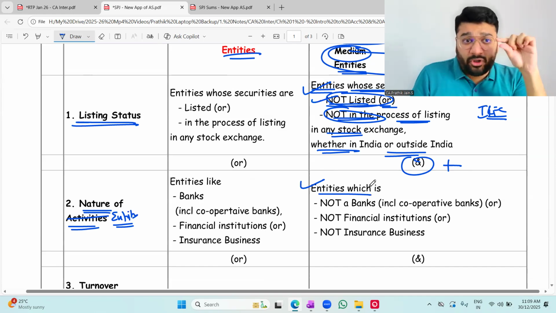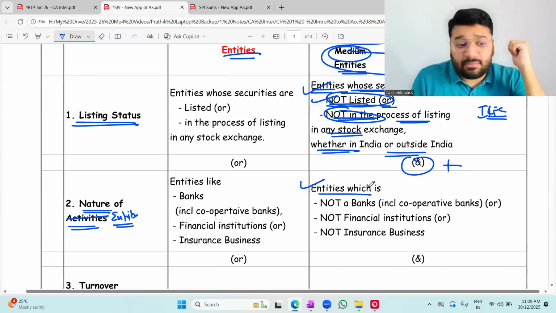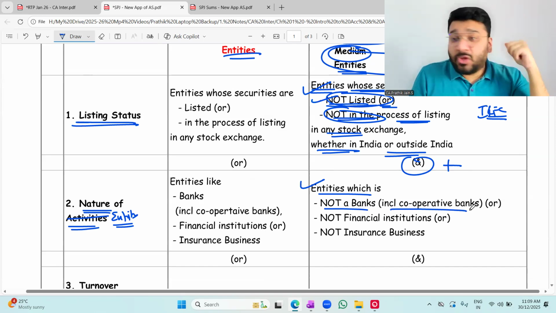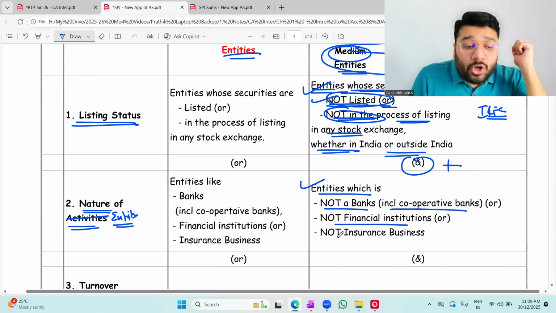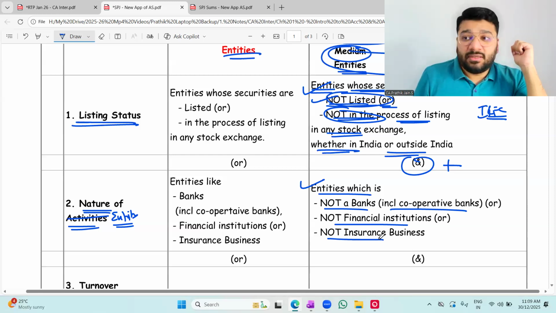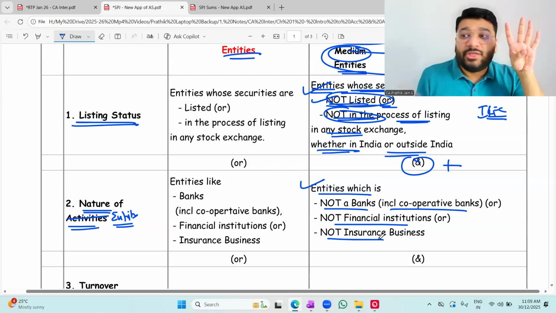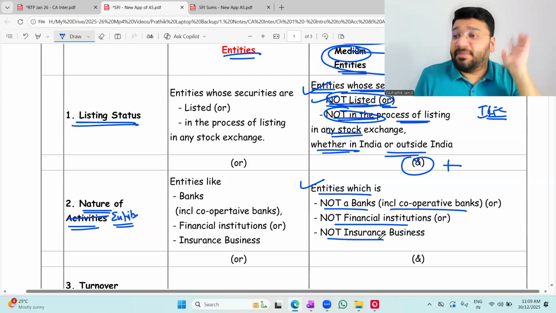If you want to qualify for MSME, you should not be a bank. You should not be a cooperative bank. Or you should not be a financial institution. Or you should not be an insurance business. If you are a bank, a cooperative bank, a financial institution, or an insurance business, you can never be qualified as MSME.